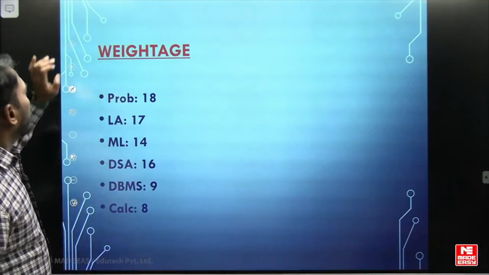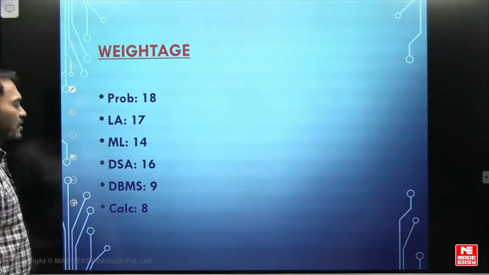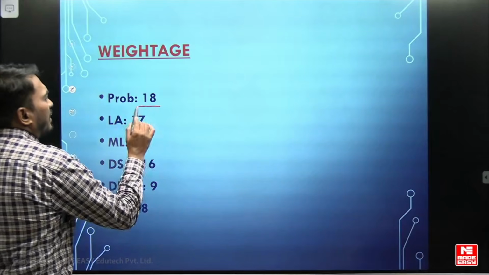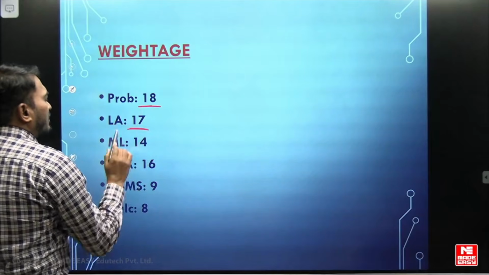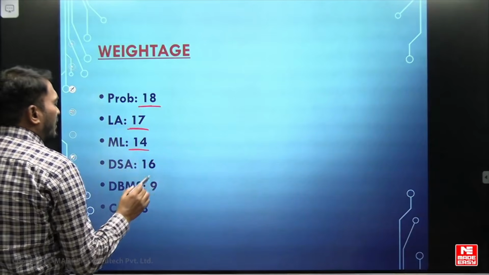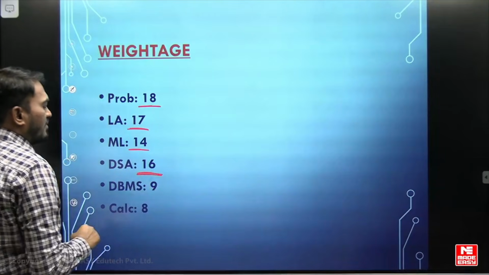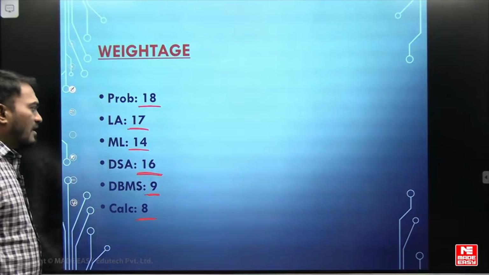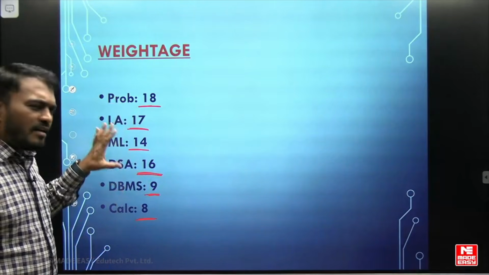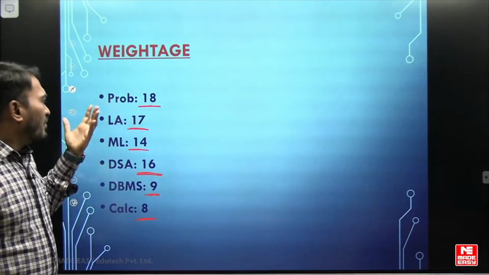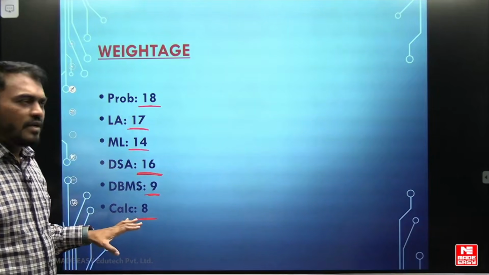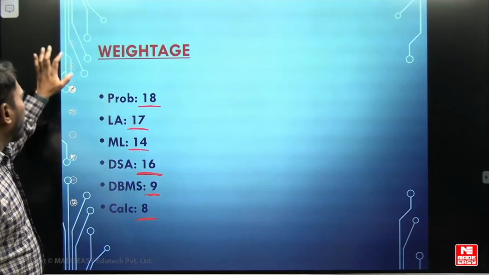Next, coming to the weightage, I am giving you the general weightage. Probability is around 18 marks, linear algebra 17 marks, machine learning 14 marks, data structures and algorithms 16 marks, DBMS 9 marks, and calculus 8 marks. Based on the questions, we have distributed the marks. That is about GATE 2026.